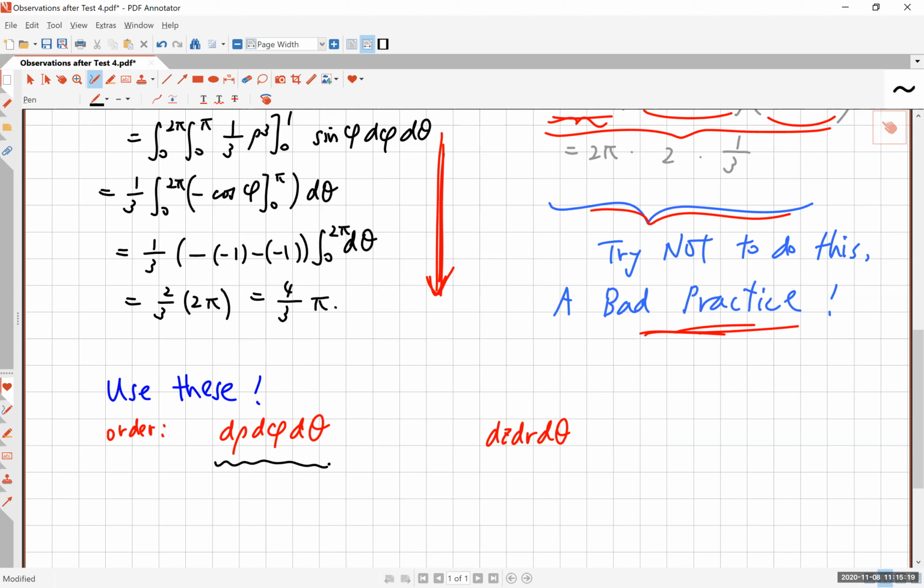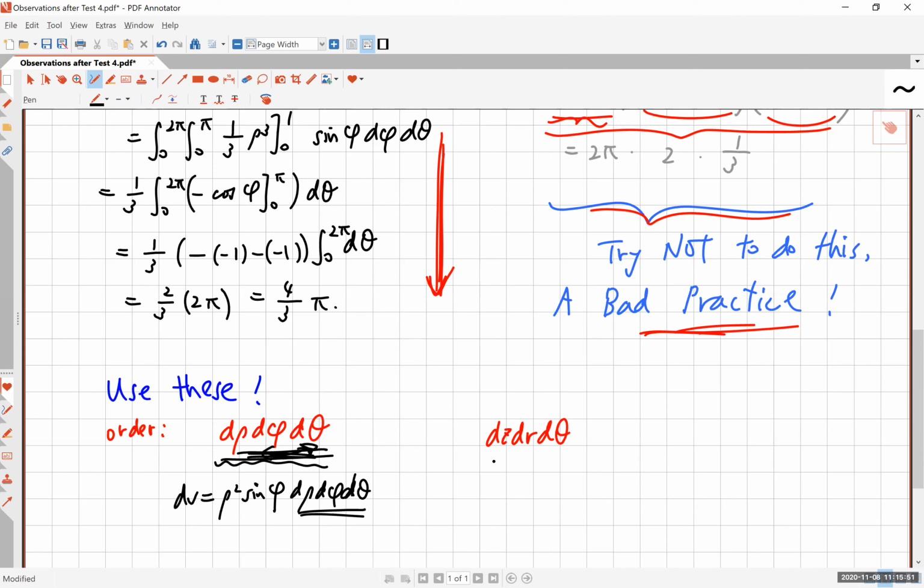this: d rho d phi d theta. Remember that dv is rho squared sine phi, and then d rho d phi d theta. And you can sing that if you like. But this is, again, the conventional order. Now, it is possible to switch these, and some of you have switched these occasionally, but I don't like you to switch these unless that's an absolute necessity. All right, because again, conventionally, everybody uses this order: d rho, d phi, d theta.